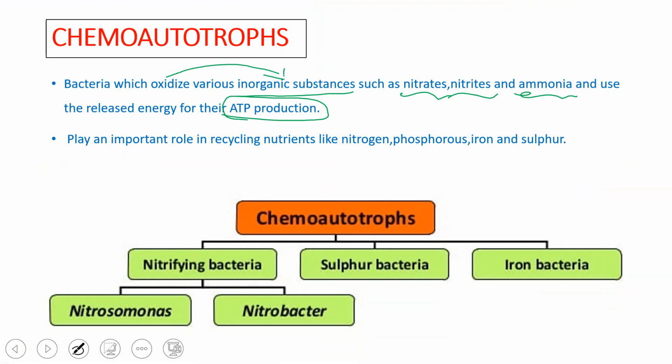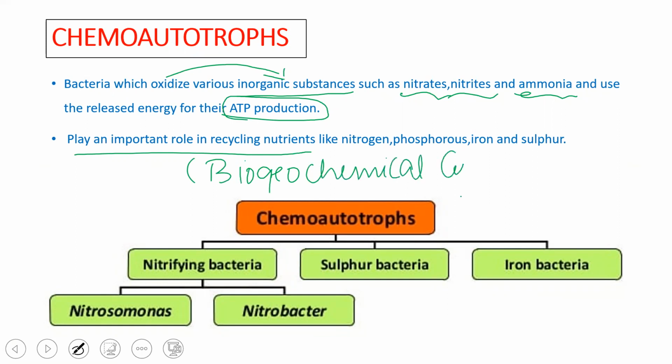And apart from these, chemoautotrophs play a very important role in recycling nutrients. They are involved in biogeochemical cycles, which are essential for nutrient recycling, like the nitrogen cycle, phosphorus cycle, iron cycle, and sulfur cycle.